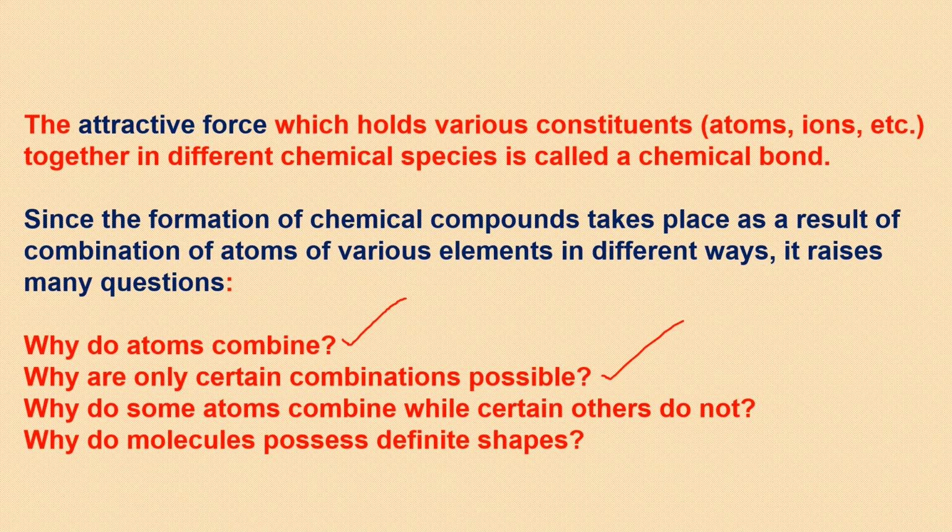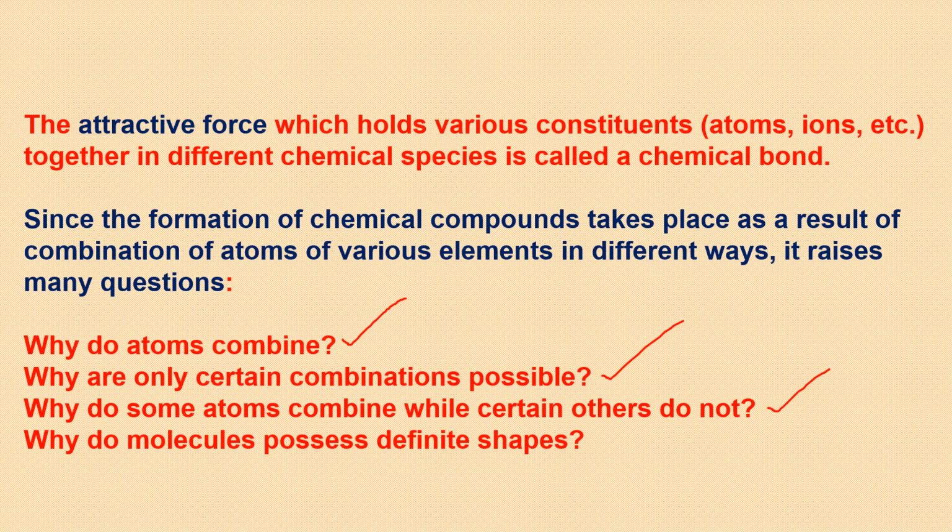Next is, why do some atoms combine while certain others do not? Some atoms are found in their native state. Native state means in the elemental form. But others like hydrogen, carbon are found in their combined form. So why do helium, neon, or some metals which are called noble metals like gold, silver, platinum, not combine?